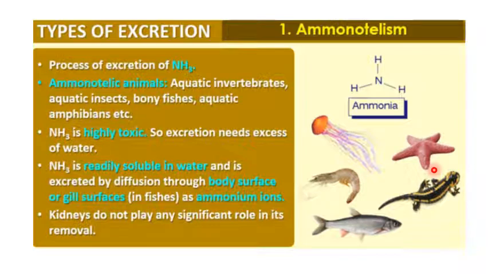Ammonotelism is when the organisms excrete ammonia. Ammonotelic animals generally are aquatic invertebrates, insects, bony fishes, aquatic amphibians, etc. As I told you before, ammonia is highly toxic, so it is necessary that it is removed from the body immediately. The elimination of ammonia also needs excess water. Ammonia is readily soluble in water and is excreted by diffusion through body surfaces or gill surfaces as ammonium ions. Kidneys do not play any significant role in its removal.